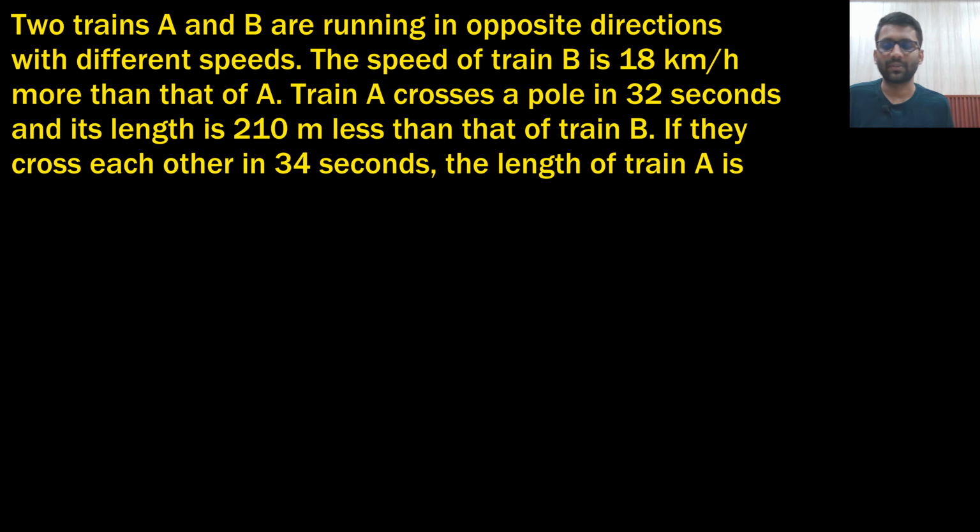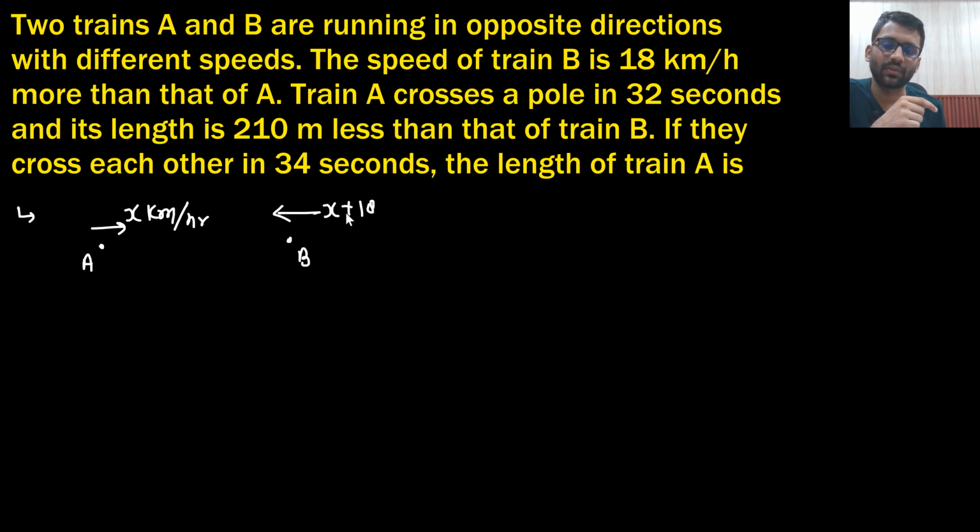Okay, let's see some questions. Two trains A and B are running in opposite directions with different speeds. The speed of train B is 18 km per hour more than that of A. If A is running with x km per hour, then B is running with x plus 18 km per hour, since they are running in opposite directions.